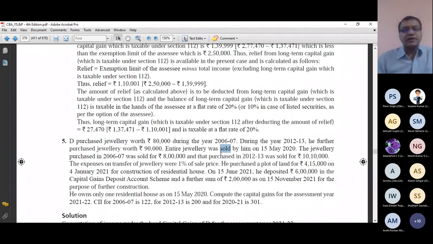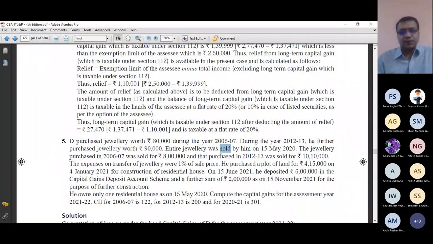Then section 47, is it a transaction which is not treated as a transfer? No. When you read section 47, you will find that this transaction is not covered under the exceptions, so it must be treated as a transfer. So I have checked these 4 points: section 45, section 2 clause 14, section 2 clause 47, and section 47. Now my first stage is over. That income will be computed under capital gain.